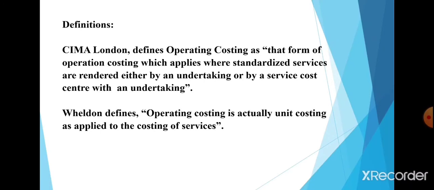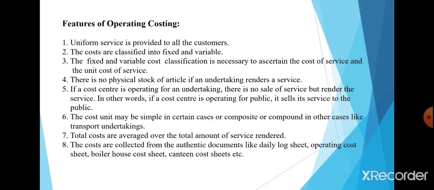From these two definitions we can frame the features. First one is uniform service is provided to all the customers. Second one is the costs are classified into fixed and variable. Next, the fixed and variable cost classification is necessary to ascertain the cost of service and unit cost of service. And fourth one is there is no physical stock of article if an undertaking renders a service.